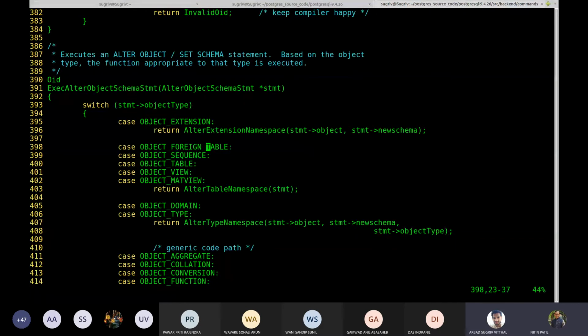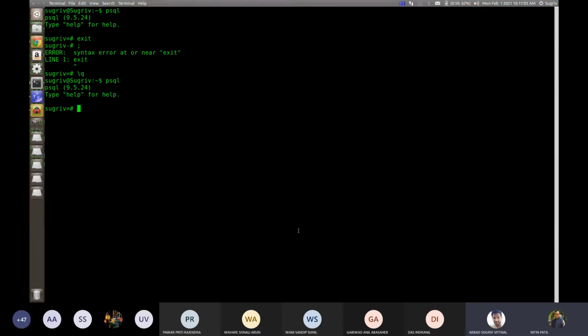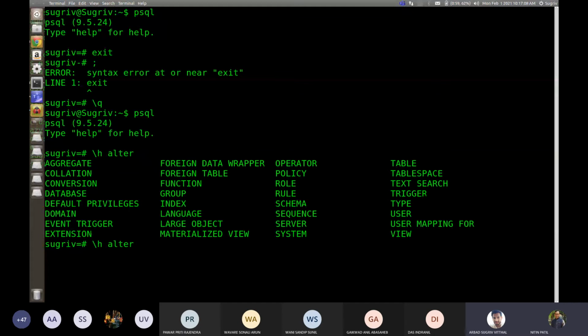And now go to PSQL again in the other window. Now write backslash h alter. Backslash h alter, and I will tab. Yes, and you may see these are the different objects which can be altered. Same thing as what we saw for create.